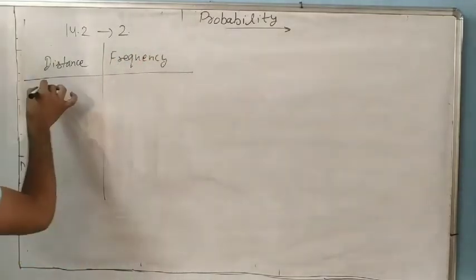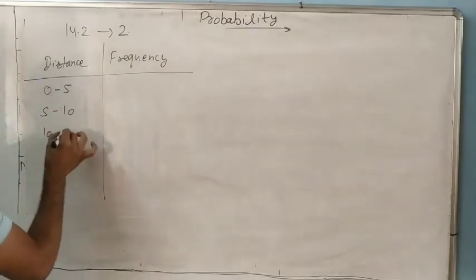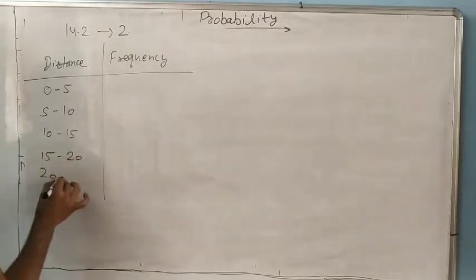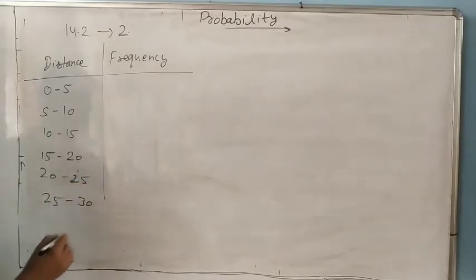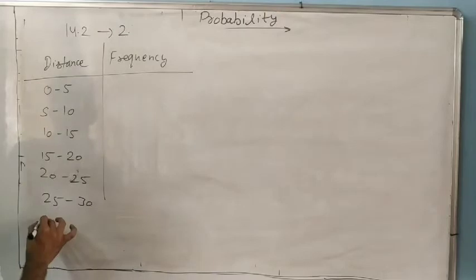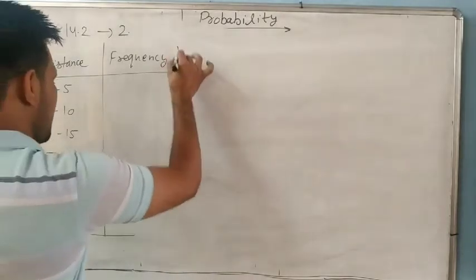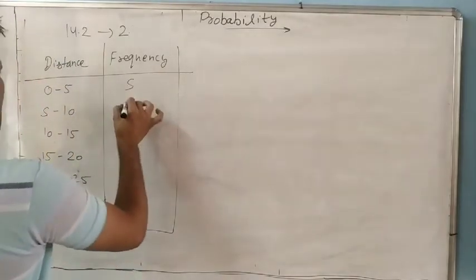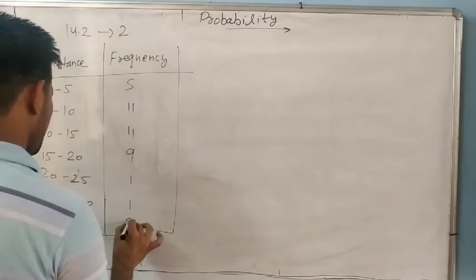The distances are 0 to 5, 5 to 10, 10 to 15, 15 to 20, 20 to 25, 25 to 30, and 30 to 35. And the number of engineers: 5, 11, 11, 9, 1, 1, and 2.